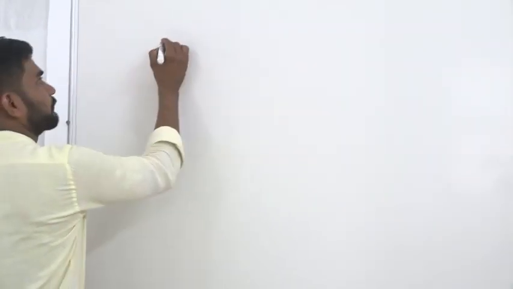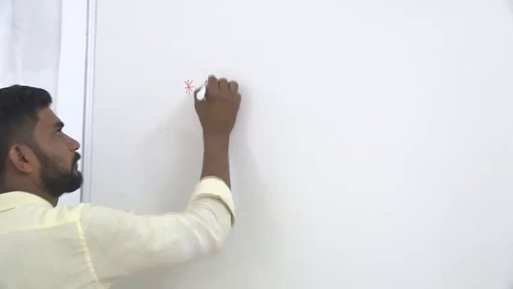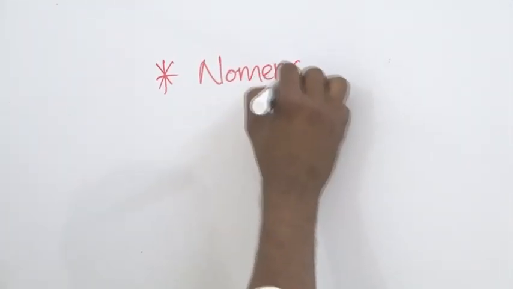As you all know, the common names of compounds are given on the basis of their source of origin or their properties. The IUPAC system will give a systematic name for all compounds based on certain rules. So let us discuss the naming of alcohols. Nomenclature.